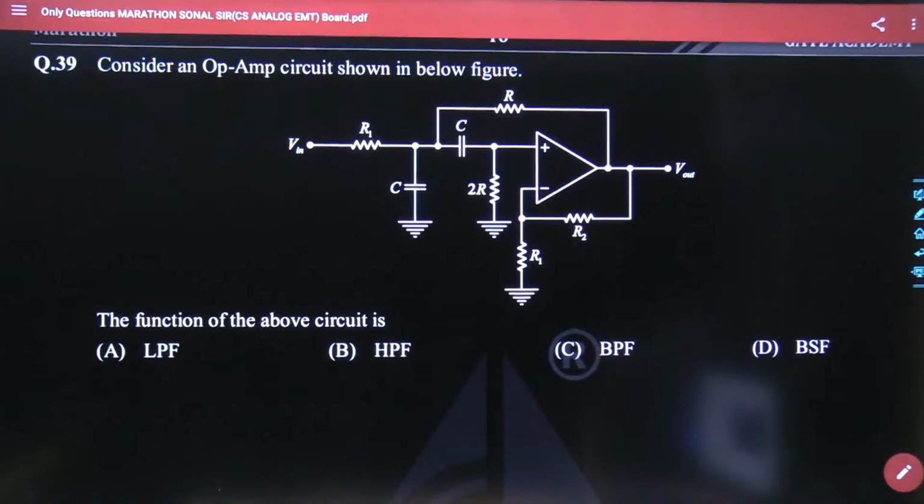Which kind of circuit is it, whether it's a low pass, a high pass, a band pass, or a band stop filter.